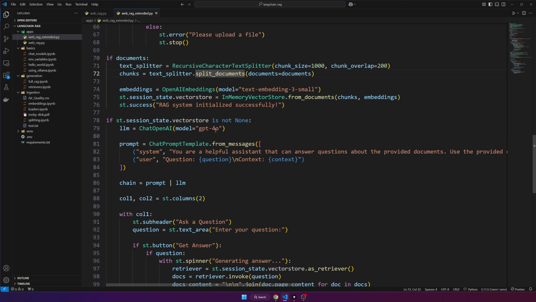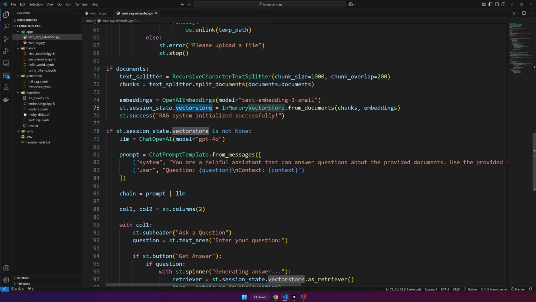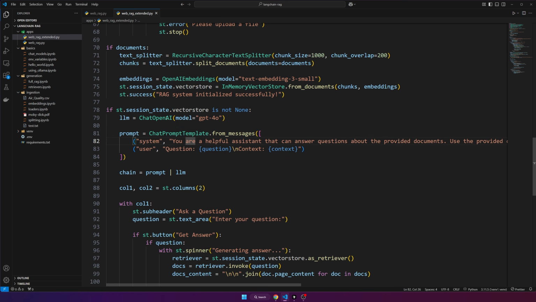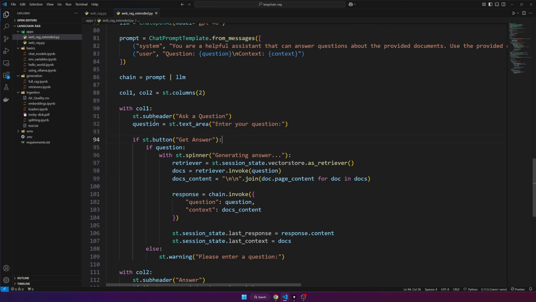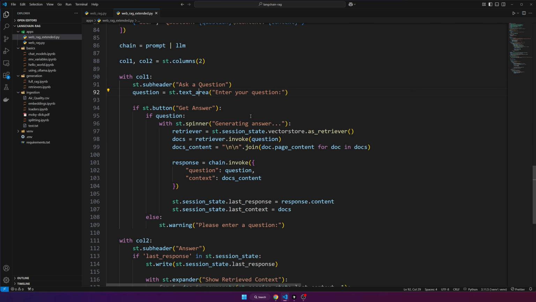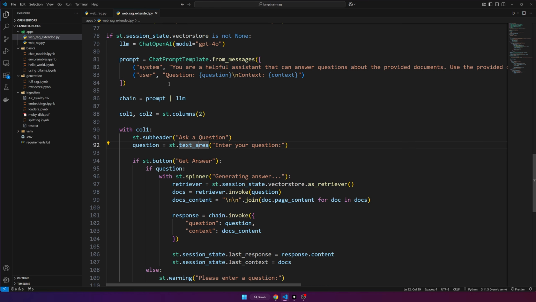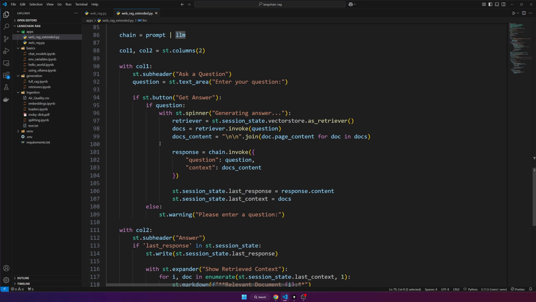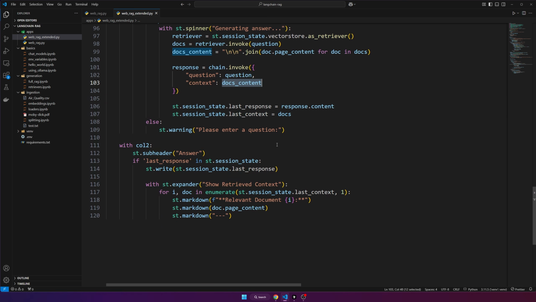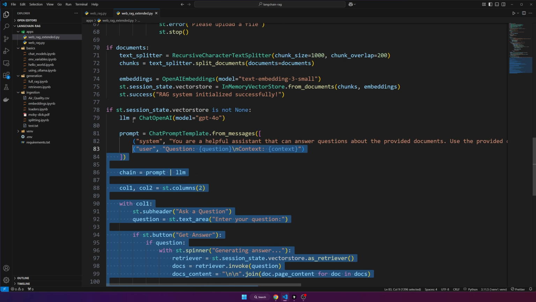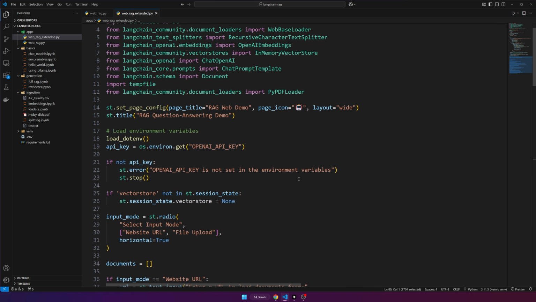Then finally, once we have our vector store initialized in our session state, we can use that with a large language model, GPT-4o, with our prompt template, create a chain out of it, and then you can ask a question. So there's a text area for that. When you click the button, it will use the chain, so invoke the prompt in the large language model to get an answer using the context with the relevant documents. So all that is the same as before, okay? So I really hope that makes sense. Let's actually try it out now.